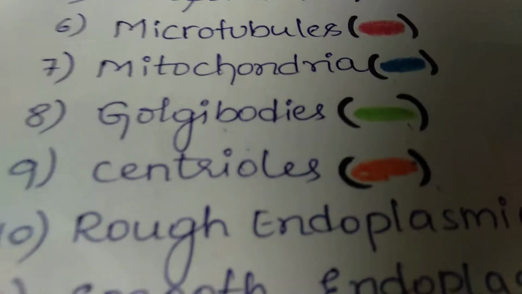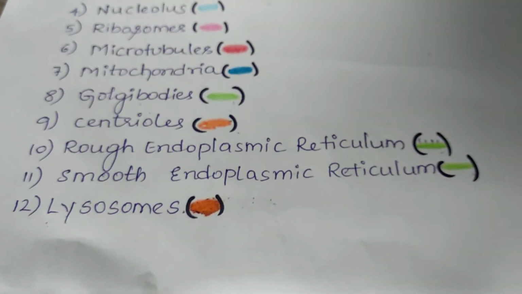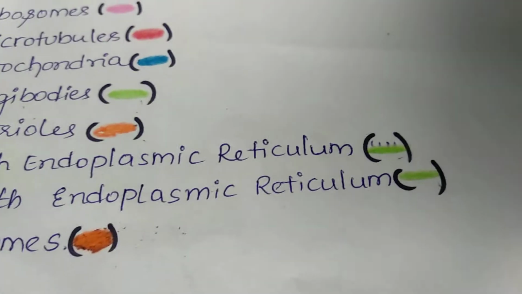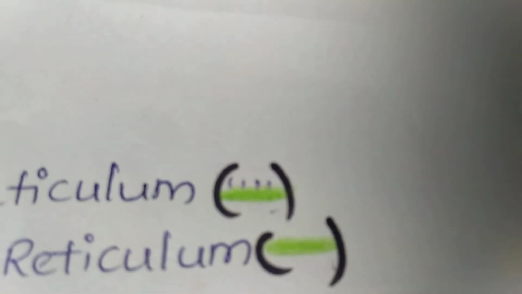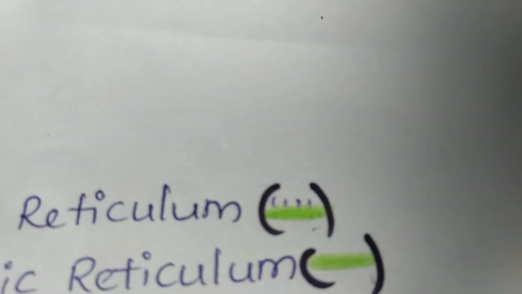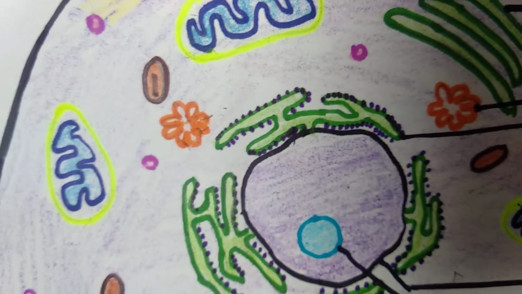The next ones are the 10th and 11th. Both are similar and related: rough endoplasmic reticulum and smooth endoplasmic reticulum. You can make out the difference here. Rough and smooth. Rough is covered by blue colored dots. The smooth one doesn't contain the blue colored dots, and you can make this out in the diagram here.